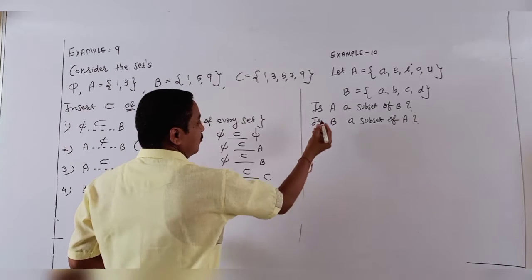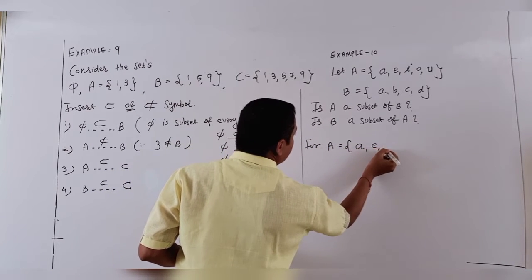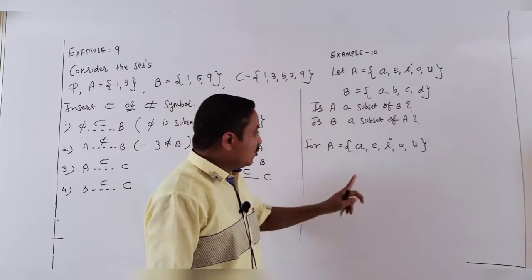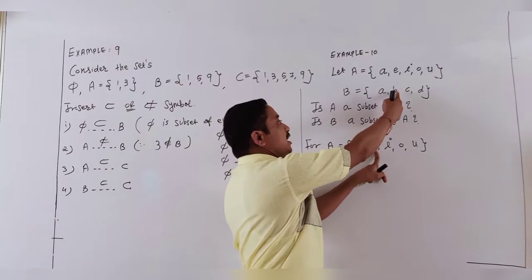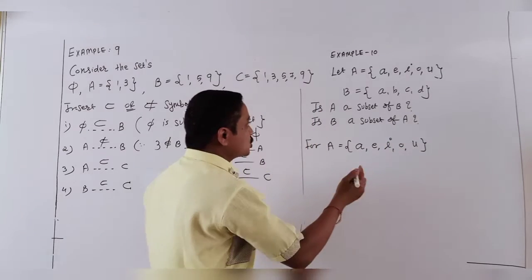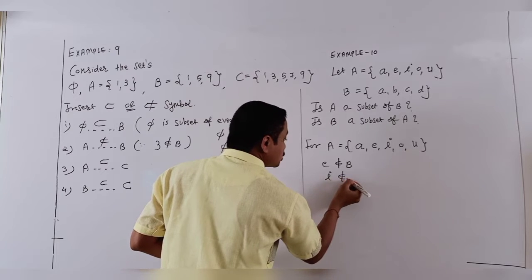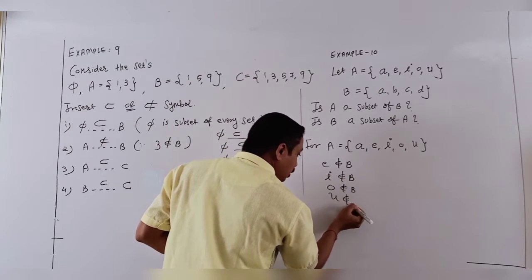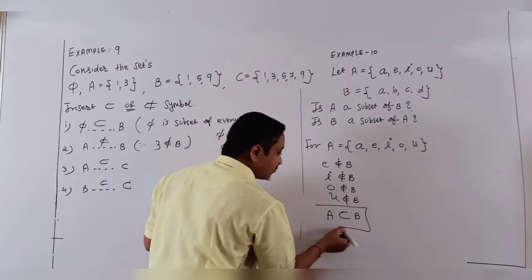So mention for set A: e, i, o, u. Which elements are not present in B? a is present, e not present, i not present, o not present. So I show here e does not belong to B, i does not belong to B, o does not belong to B, and u also does not belong to B. Finally, A is not a subset of B.